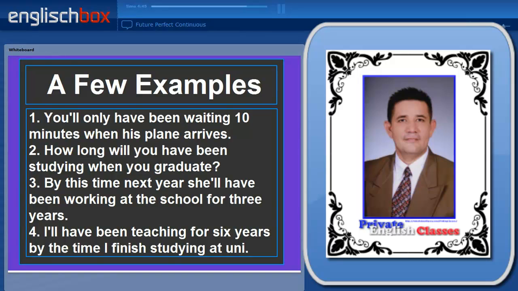Number 2, you have a question. How long will you have been studying when you graduate? Again, you have the time clause in the present simple. Number 3, by this time next year, she'll have been working at the school for 3 years. So this time the time clause is introduced with by this time next year.